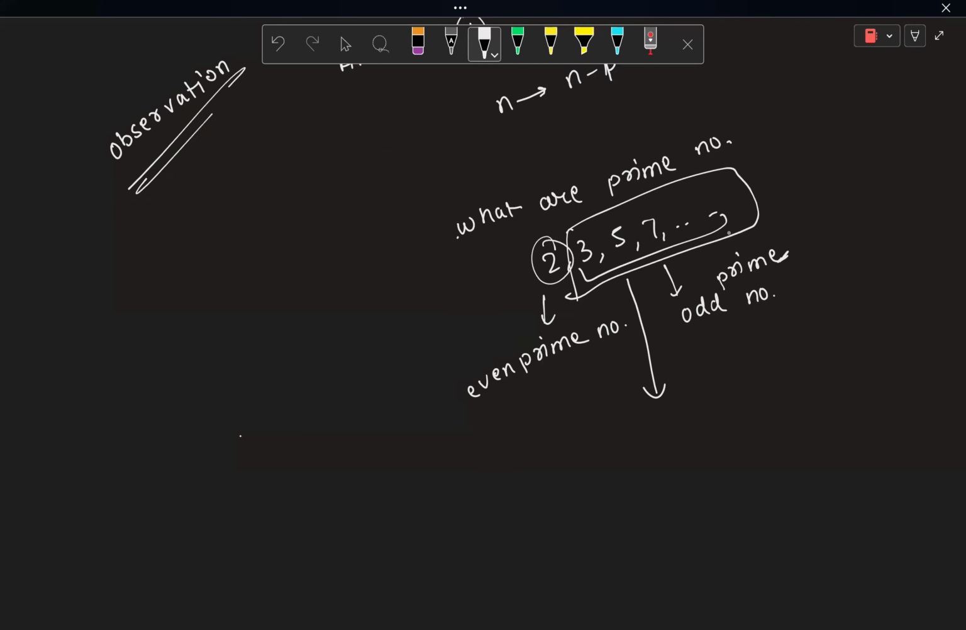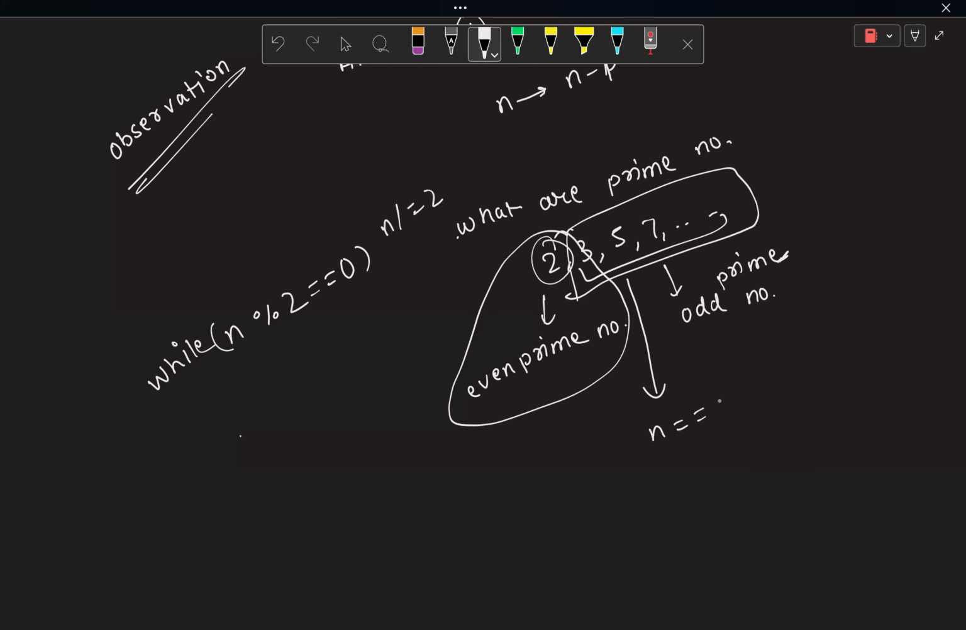So what I was saying is that among all the prime numbers, 2 is the only even prime number. Other than that, all the other prime numbers are odd. So if I divide n by 2 and the remainder is 0, while this condition is true, I just keep dividing n by 2. In that case, I would come up to a situation where this n does not have any even prime number as its factor. So if n is equal to 1, it means that it doesn't have any odd prime factor. In that case, I can say that Alice would lose.